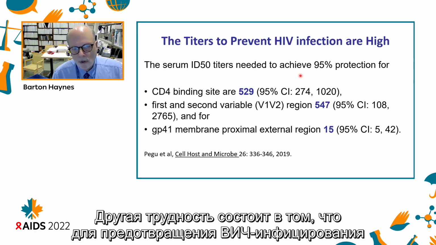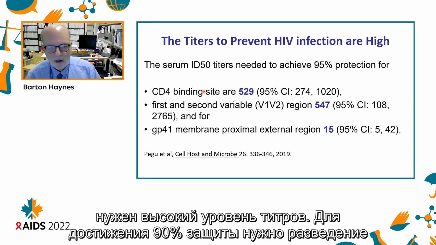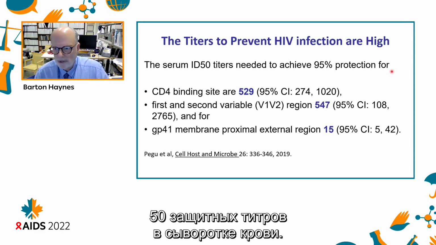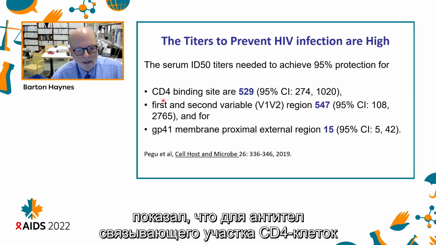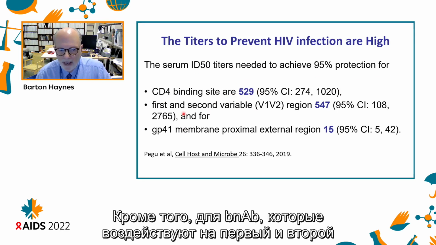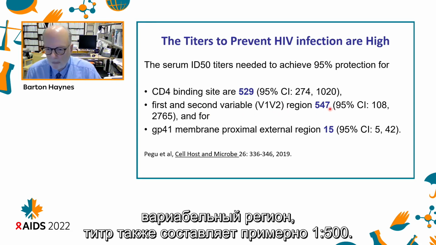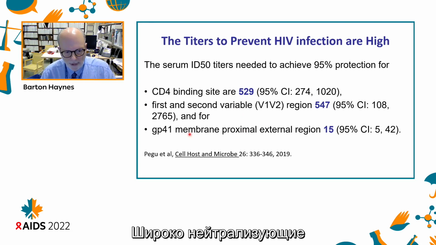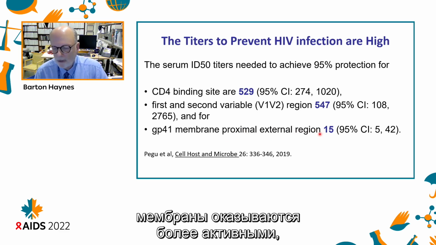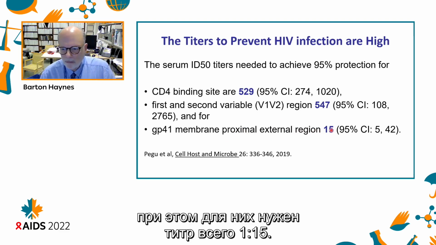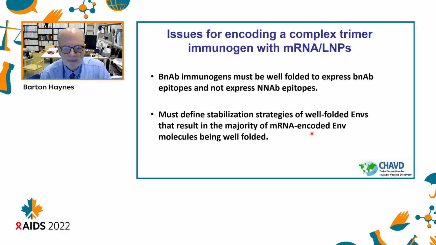Now, another roadblock is that the titers to prevent HIV infection are high. The serum inhibitory dilution 50 titers needed to achieve 90% protection in a meta-analysis of non-human primate studies has shown that for CD4 binding site antibodies, it's around 1 to 500. And also for broad neutralizing antibodies that target the first and second variable region, it's also about 1 to 500. Interestingly, membrane proximal external region broadly neutralizing antibodies appear to be more potent and only require a titer of about 1 to 15.